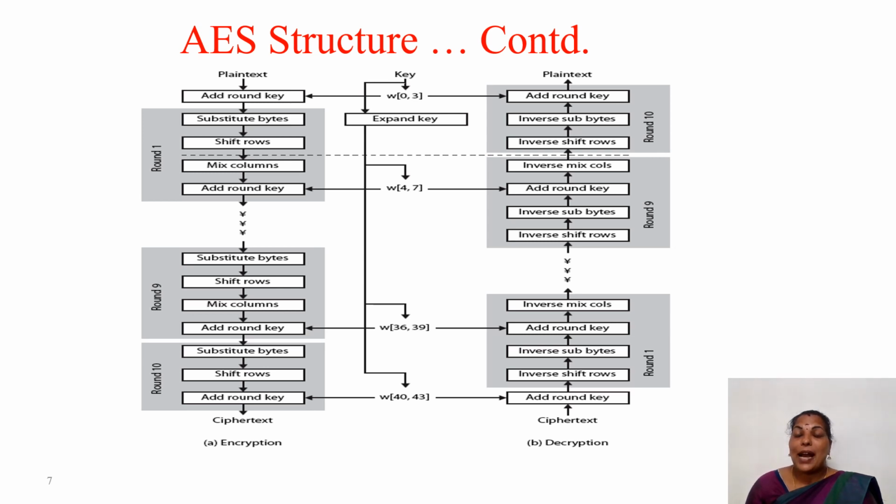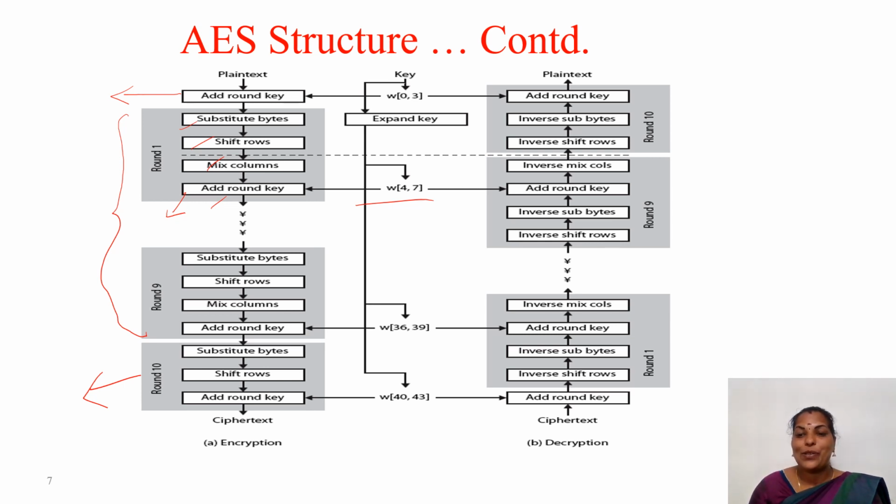So coming to the expanded diagram of both the encryption and decryption of AES, in each and every round we have 4 transformations. The pre-round is there, and in the pre-round only add round key is performed. Then all the n-1 rounds perform 4 transformations: substitute bytes, shift rows, mix columns and add round key. In the last round, the nth round, we do not have the mix columns transformation. Among all the 4 transformations, only the add round key uses the key. The remaining transformations are not using the key.